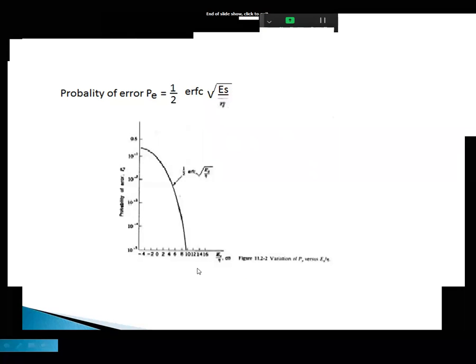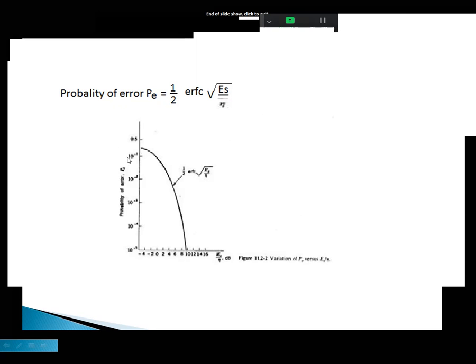On the x-axis there is the parameter Eb by N naught, energy per bit by noise power spectral density. On the y-axis there is the parameter P of E, the probability of error.